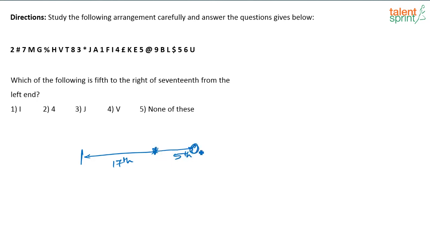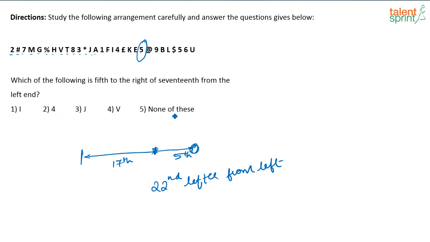So, we are looking for the 22nd letter from the left, correct? Which is the 22nd letter from the left? Just count. 1, 2, 3, 4, 5, 6, 7, 8, 9, 10, 11, 12, 13, 14, 15, 16, 17, 18, 19, 20, 21, 22. The 22nd letter from the left is 5.